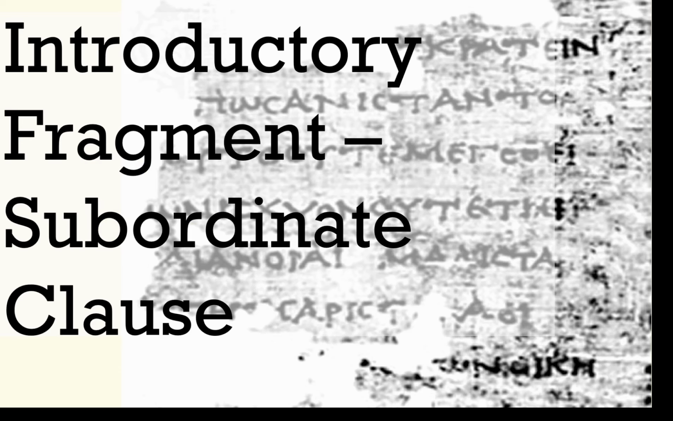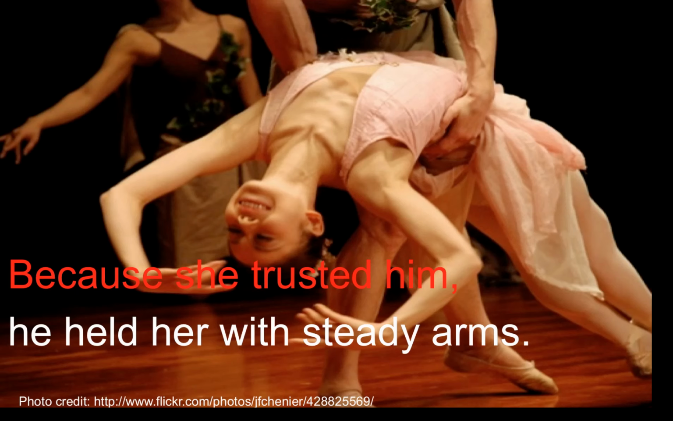The first type is a subordinate clause. Now a subordinate clause is a dependent clause. So a subordinate clause and a dependent clause are the same thing. So in this sentence, "because she trusted him," this is a dependent clause or a subordinate clause.